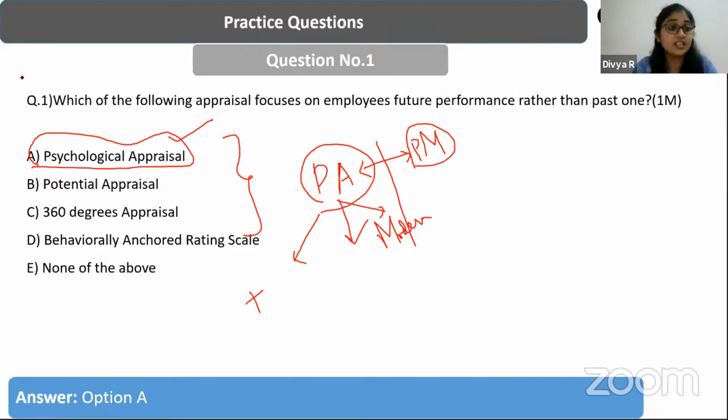Yes, guys, this is the potential appraisal, right? Sorry, from the very beginning of the question, I think you have to be very careful. So the answer here is B. It is potential appraisal, not psychological appraisal.